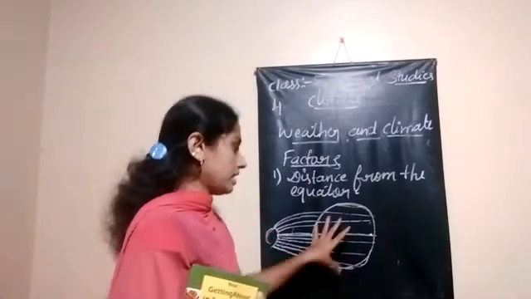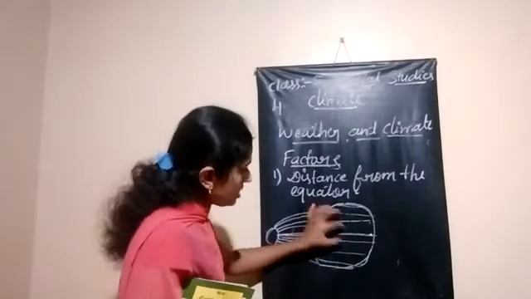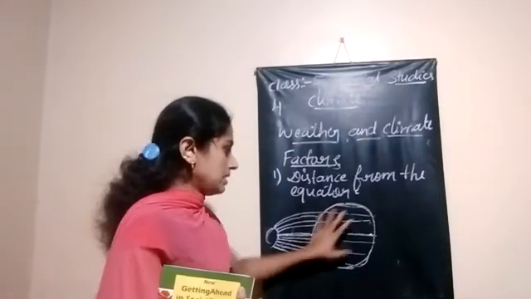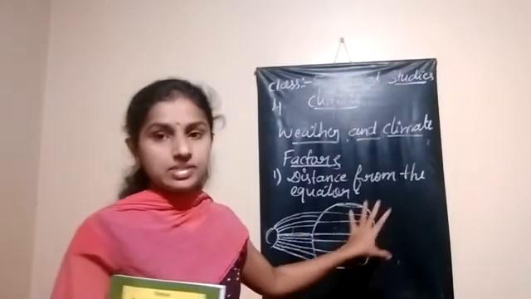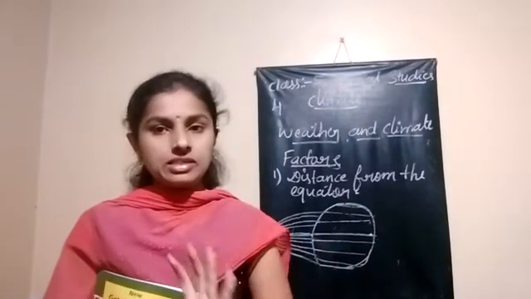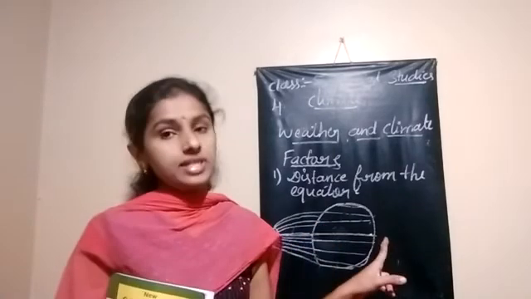Got it? What are the regions far from the equator? What are the regions near the equator? Depending on these conditions, the distance from the equator and the sun rays cause changes in climatic condition.